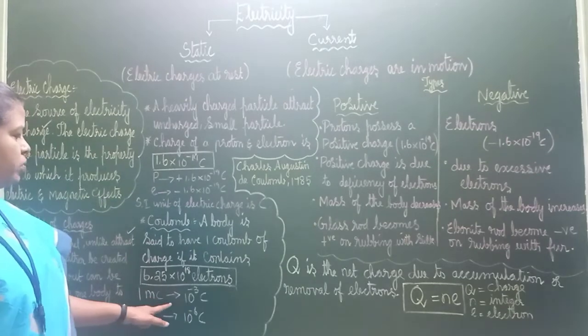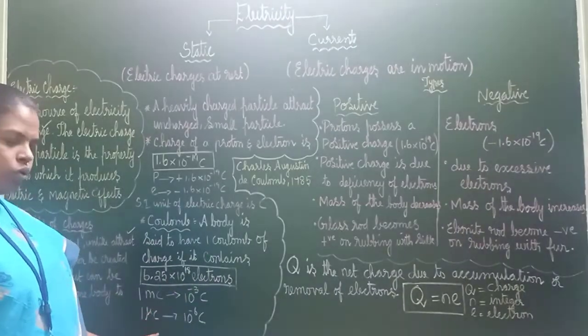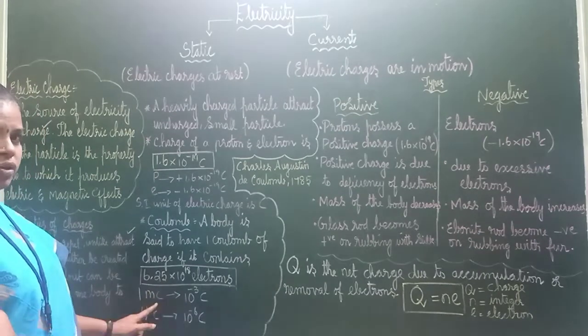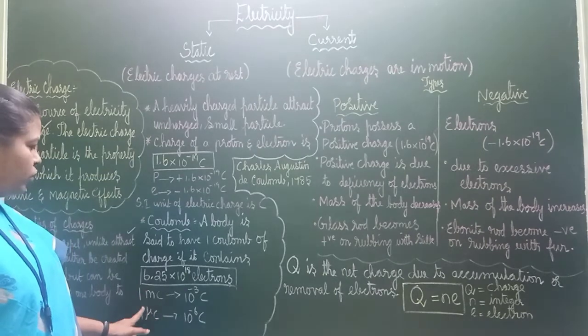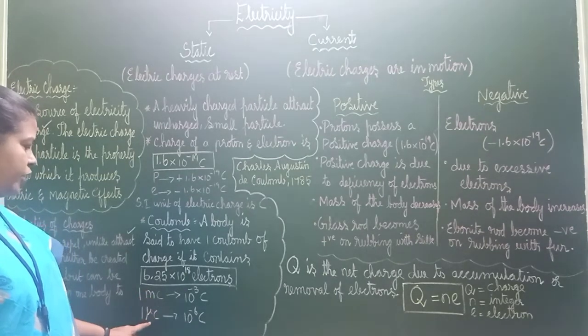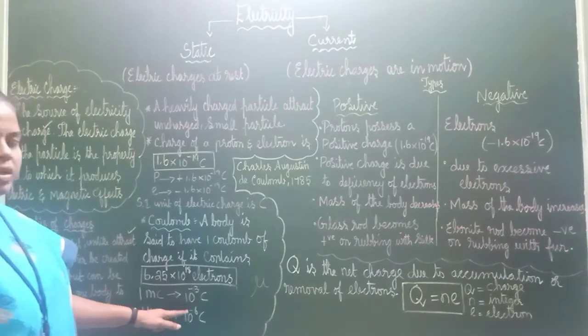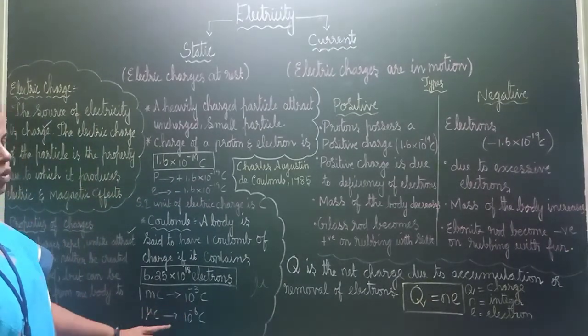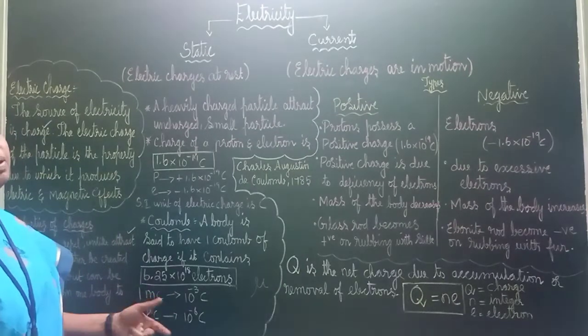1 millicoulomb is equal to 10^-3 coulomb, and 1 micro, this will come in future also, in current and volt, the potential difference, when we are studying. This is millicoulomb, this is micro. 1 millicoulomb is equal to 10^-3 coulomb, and 1 microcoulomb is equal to 10^-6 coulomb, double of that.